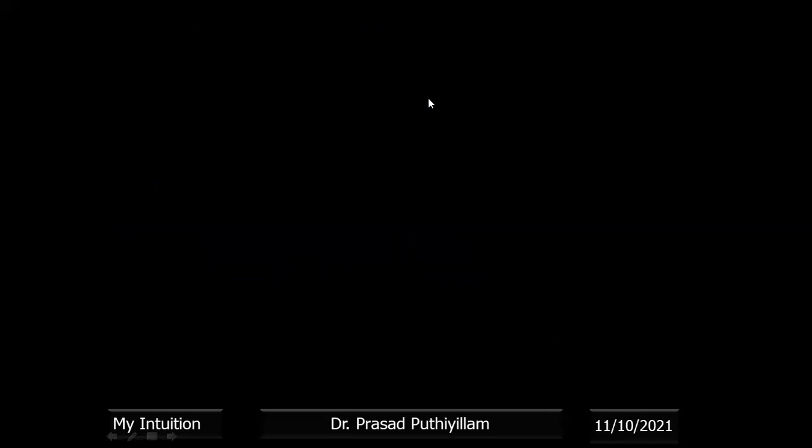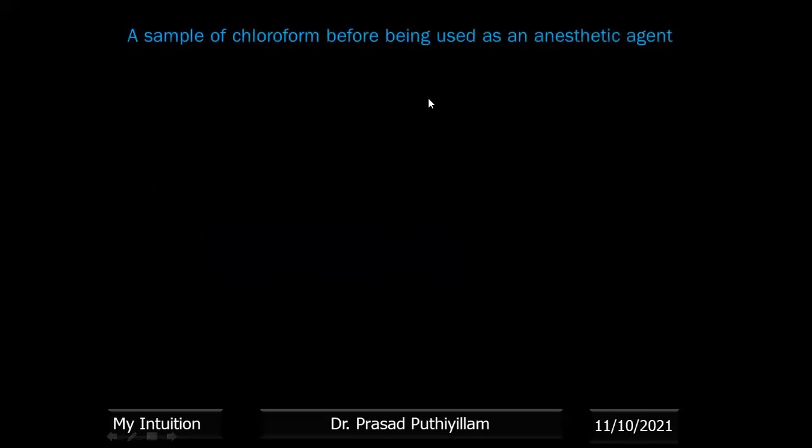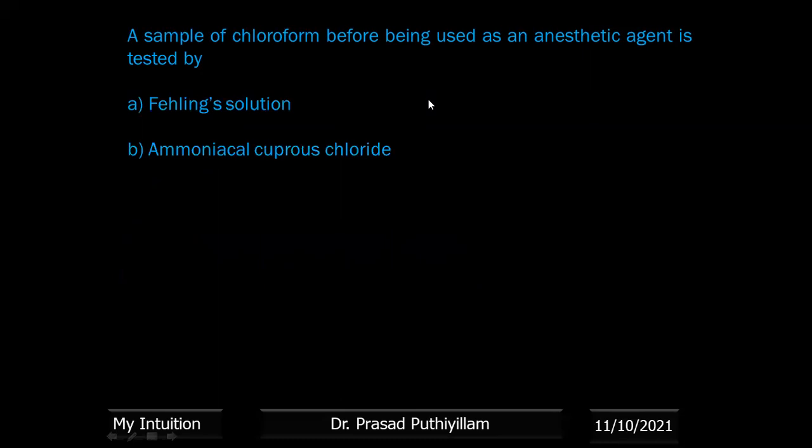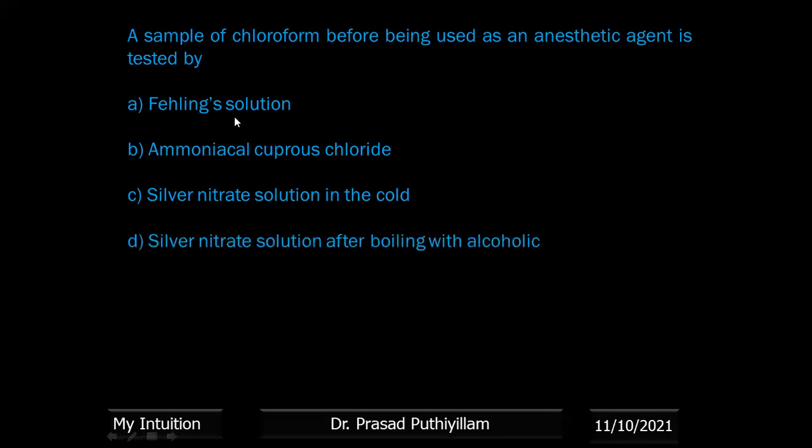A sample of chloroform before being used as an antiseptic agent is tested by, okay, anesthetic agent, not antiseptic agent. Chloroform is used in anesthesia. It causes dizziness. The options are Fehling solution, ammoniacal cuprous chloride, silver nitrate solution in the cold, or silver nitrate solution after boiling with alcoholic KOH.